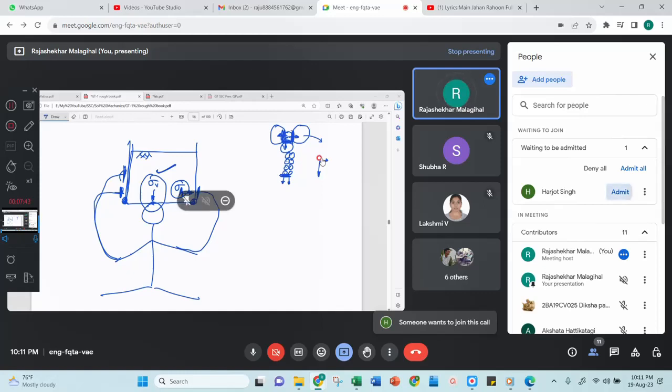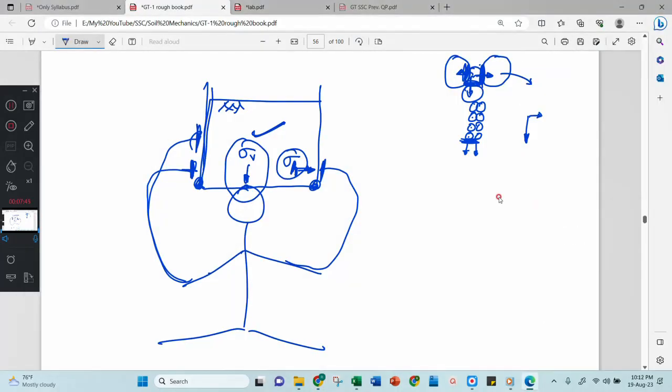Therefore, we will be having sigma V greater than sigma H. Means this sigma V and sigma H have some relation, but V will be more and H will be less. Okay, now I will give you another example.